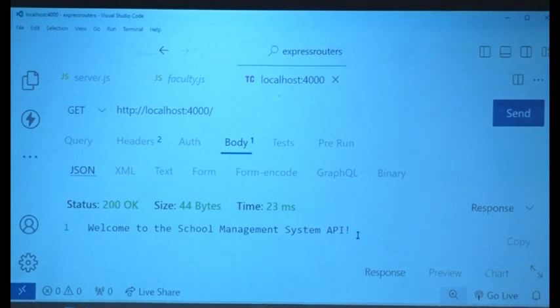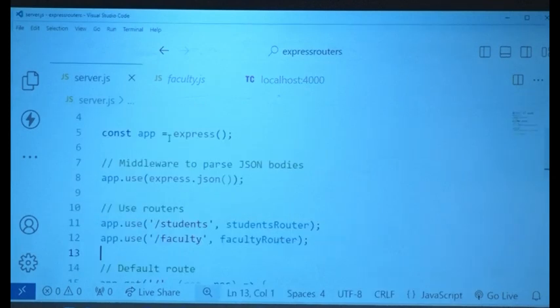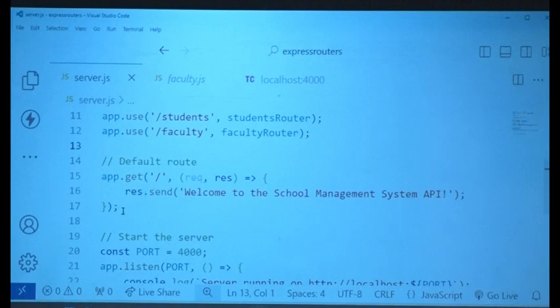What did it say? Everybody please look at the screen. School management. Done. Right? So let me check. Very neat. Only one default route.